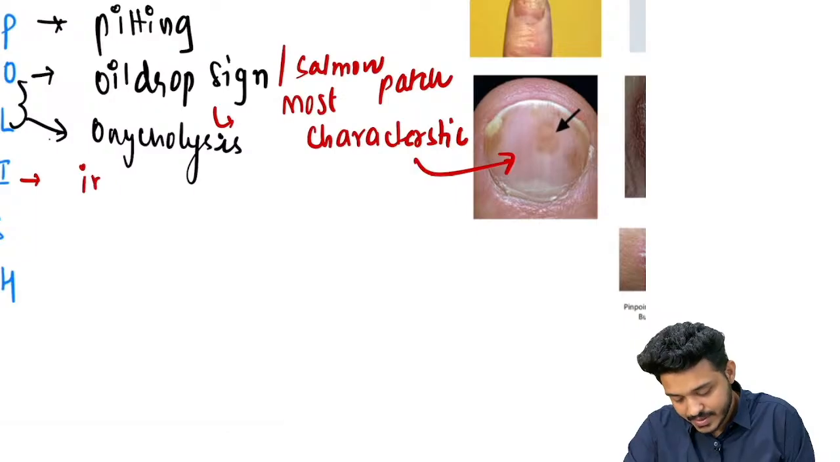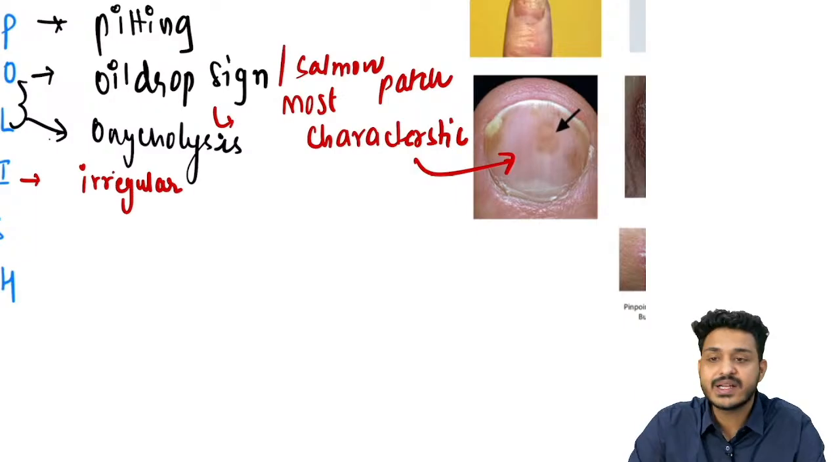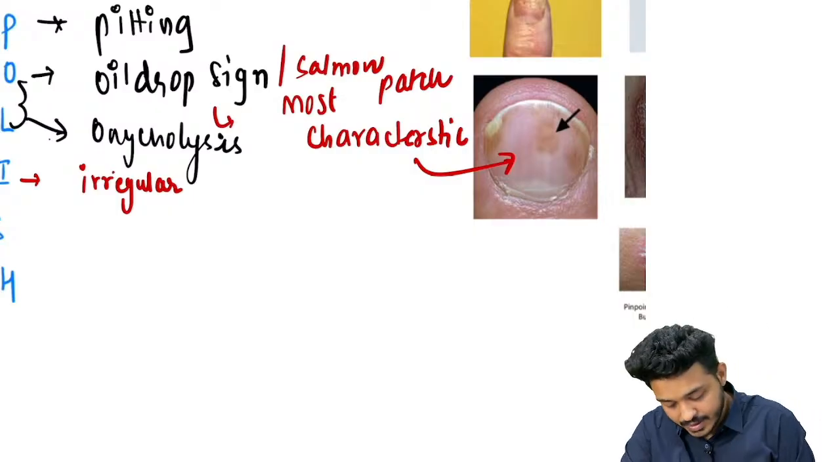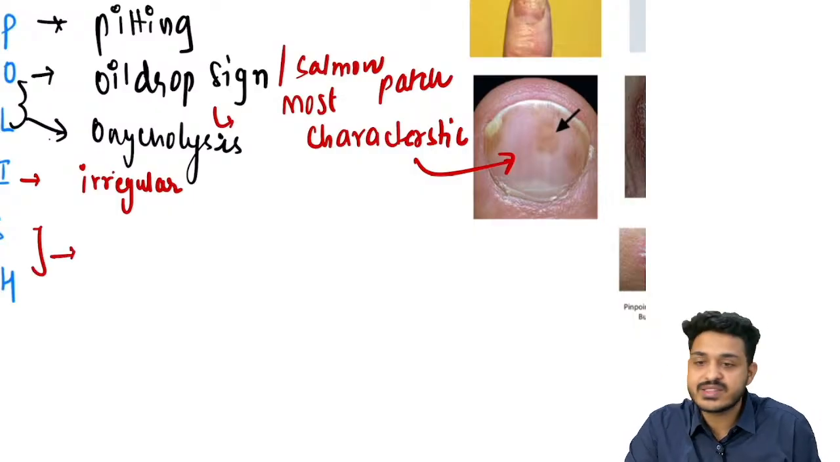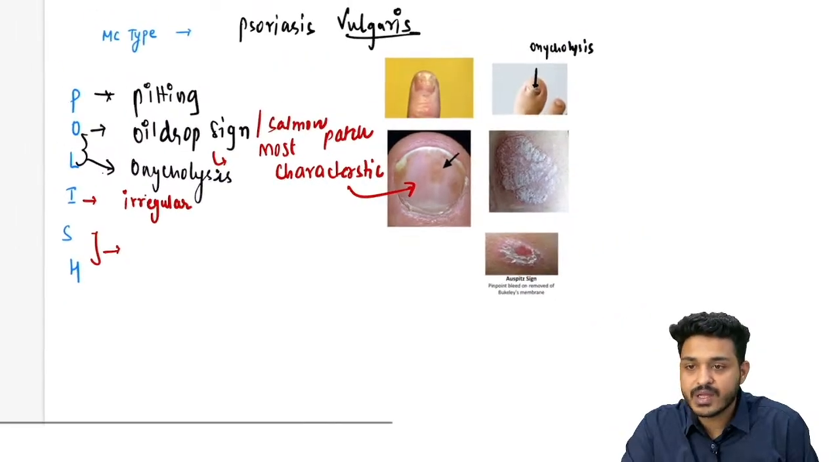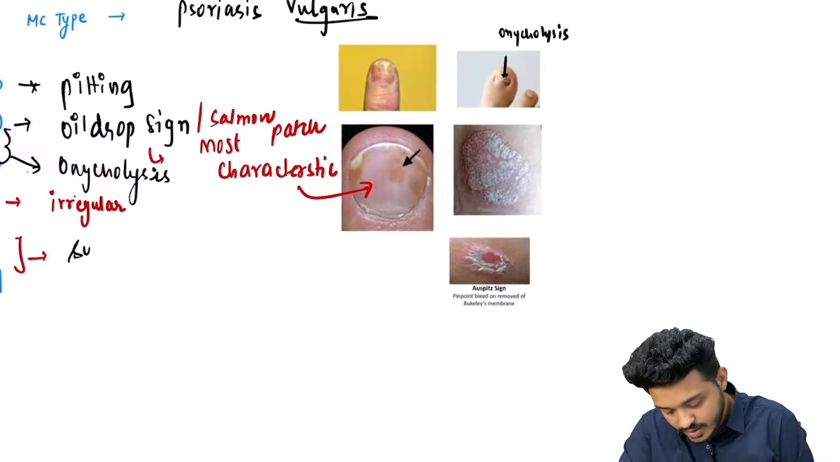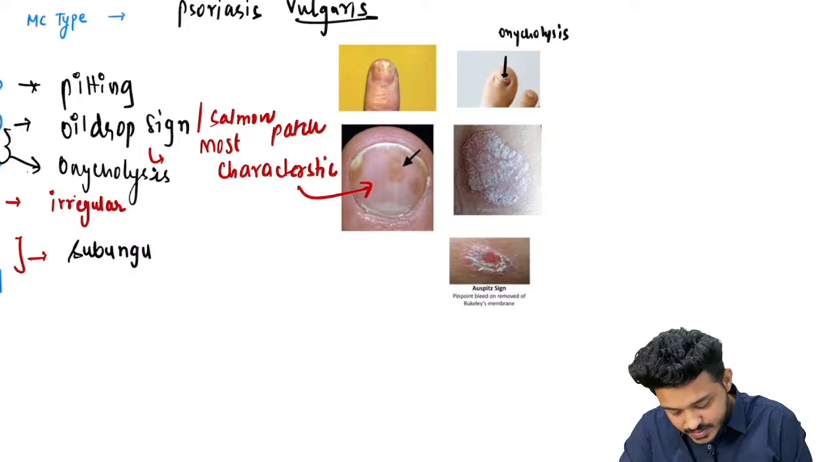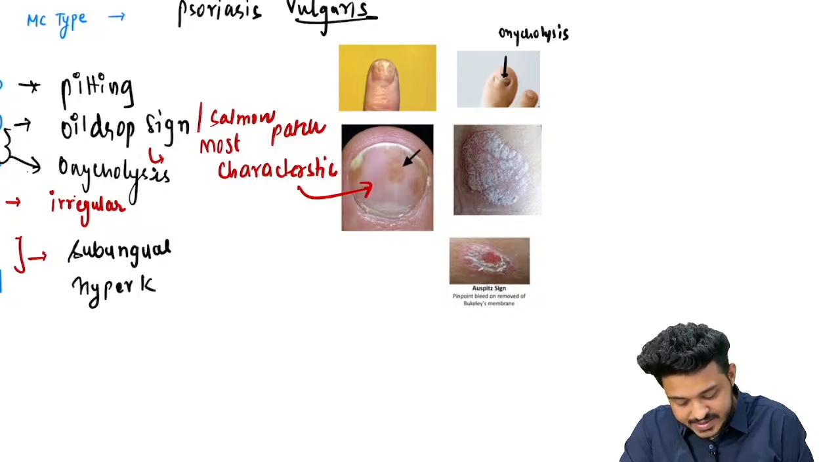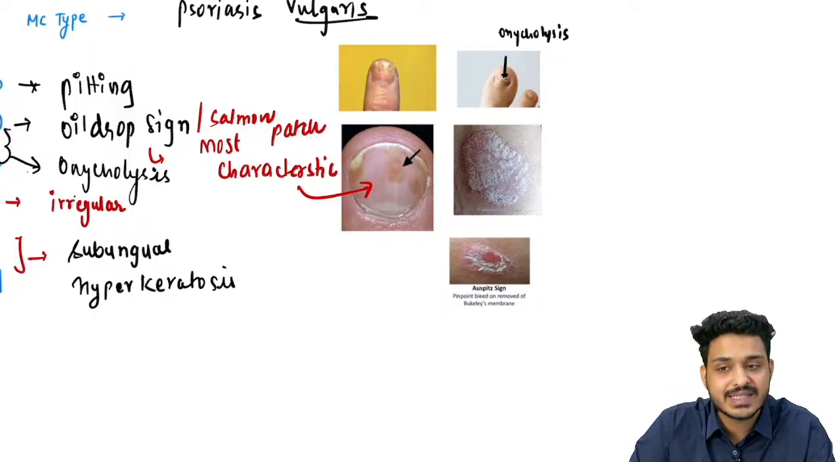Another thing, the eye for this is going to be what? You will be having pitting, and this pitting is going to be what? Regular or irregular? Irregular pitting. And the last important thing is going to be S and H. This is going to be what? Subungual. Subungual means below the nail. Hyperkeratosis. Hyper means increased. Keratosis means keratin deposition. You already got the concept why this is happening, right?